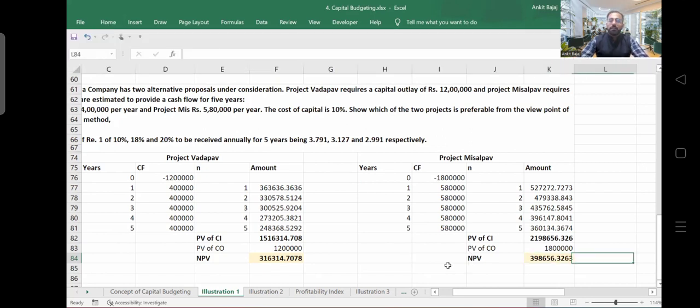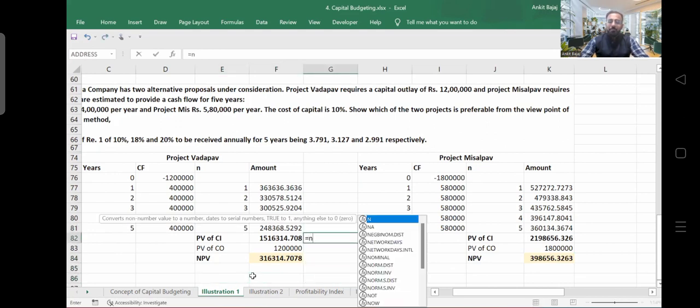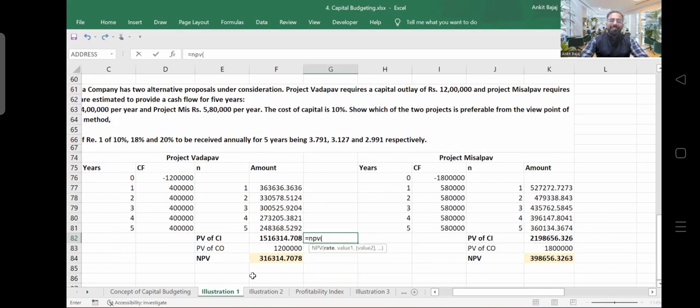Now I can tell the formula also, guys. You can apply a direct formula to calculate the present value of cash inflows. Which formula can you apply? You can apply the NPV formula, right? Open up the bracket. Rate is given here, 10%. Rate is 10%, then comma, and you have to select all the cash inflows. I have applied the NPV formula, and you have to select all cash inflows. Are you able to understand? Just close the bracket here, and you will be getting the present value of cash inflows. The same I can do here, and I will be getting the present value of cash inflows. So this is what you have to do. You have to solve this question. Hopefully, you are able to understand.